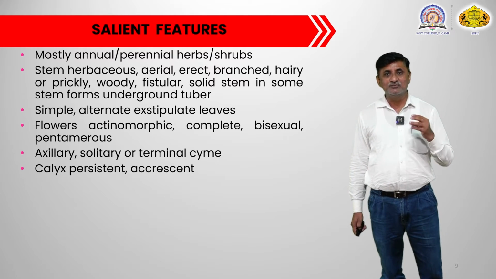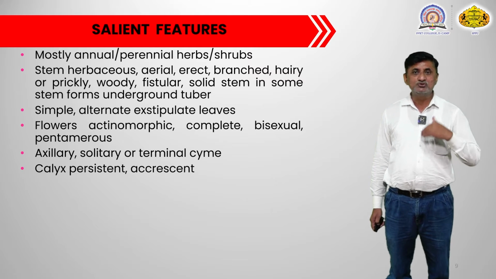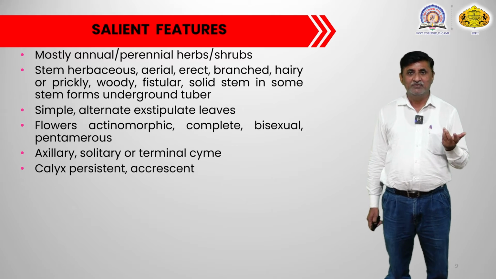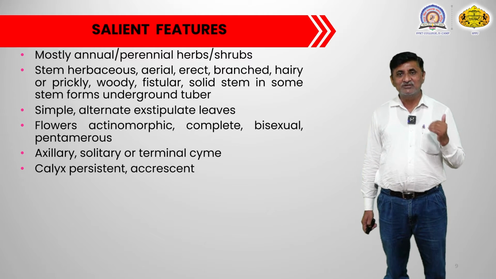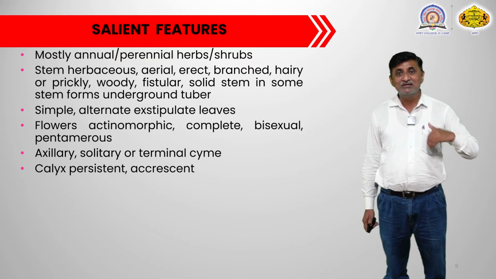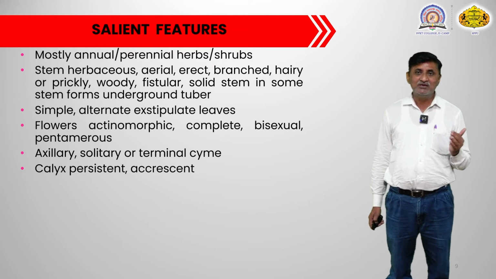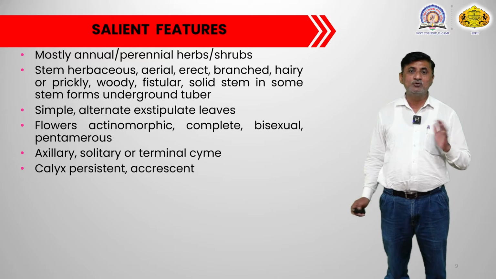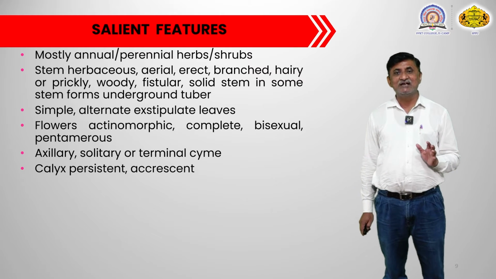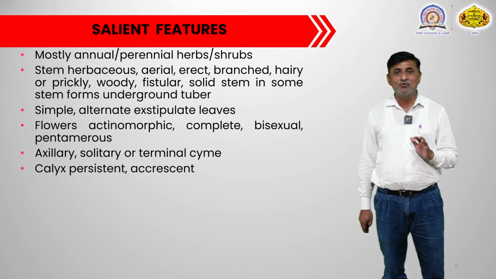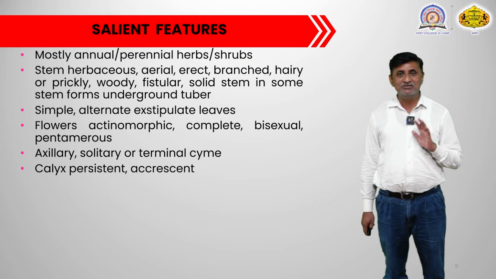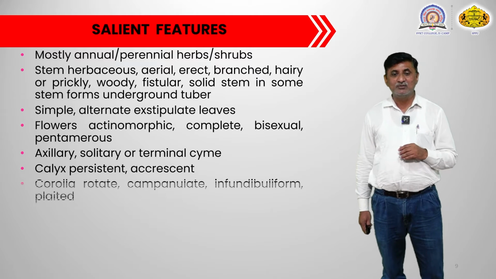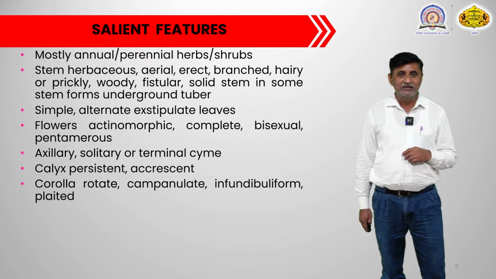After fertilization the fruit develops and grows slowly, and in the same way the persistent calyx also shows growth. Sometimes it may grow to such an extent that it forms a balloon over the fruit, and such a calyx is called accrescent in nature. So, this is also one of the important key characters of this particular family.